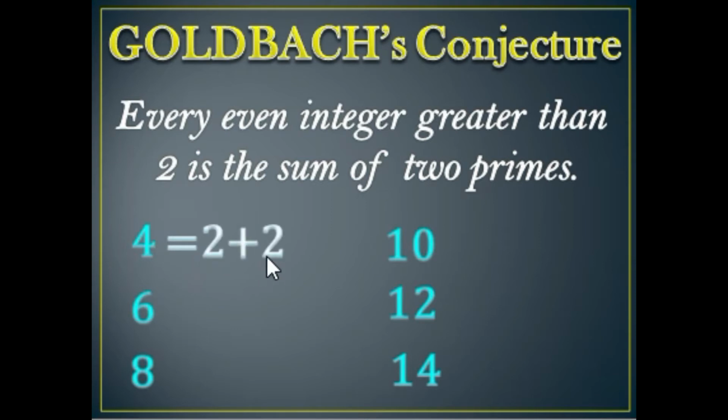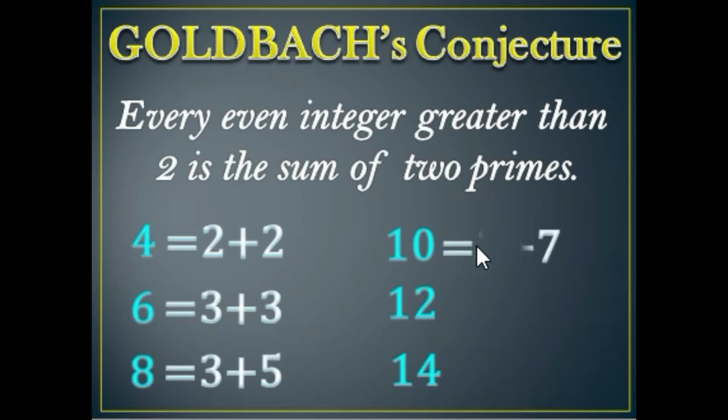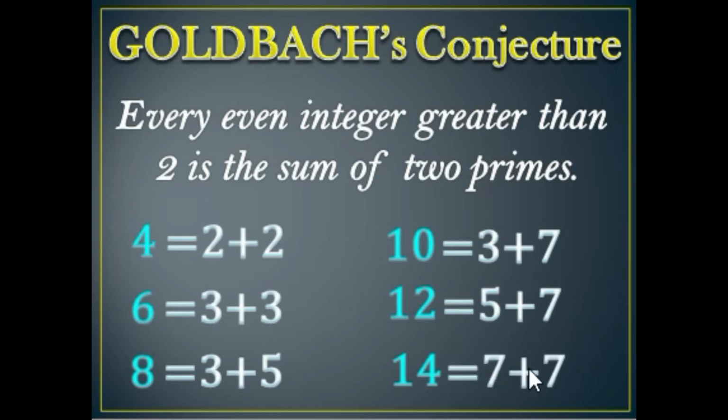In 6, we can have 3 and 3. In 8, we can have the prime numbers 3 and 5. In 10, we have prime numbers 3 and 7. In 12, we have 5 and 7 as prime numbers. In 14, we have 7 and 7 as prime numbers. So we can see that the even numbers greater than 2 are the sum of 2 primes.